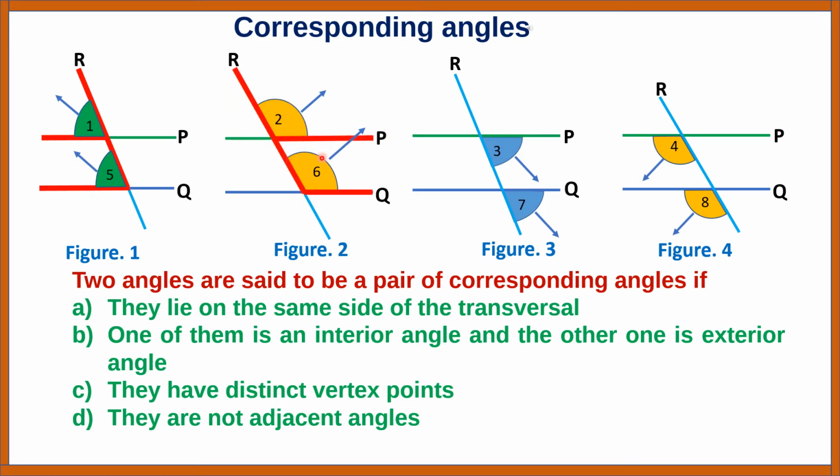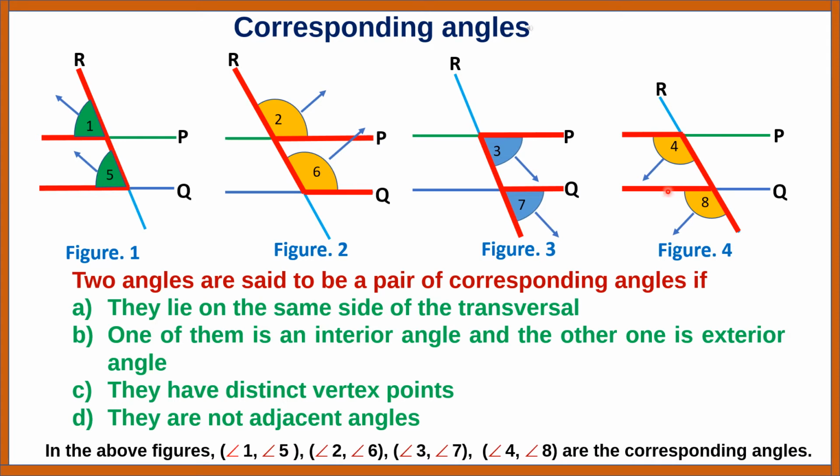In the third case, you see a proper F shape and two angles inside it. Angles 3 and 7 within the F shape are also corresponding angles. In the fourth case, you see the F shape flipped over to the other side, and you can see two corresponding angles, angles 4 and 8, within the flipped F.